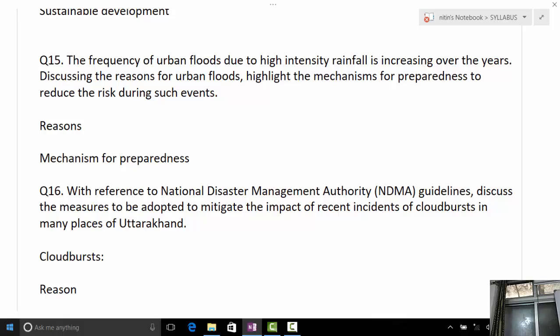So around 9 to 10 points you can write in the regions. Then measures: with respect to each region there is a measure. So again the same 9 to 10 measures. Regarding one is pollution, another is industrial. What actually happened? The industries let off untreated wastewater into the rivers.